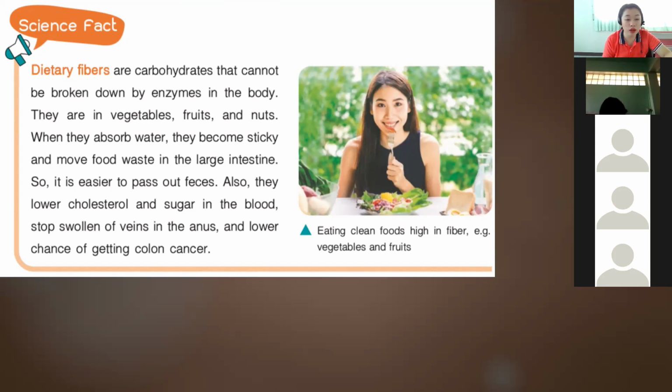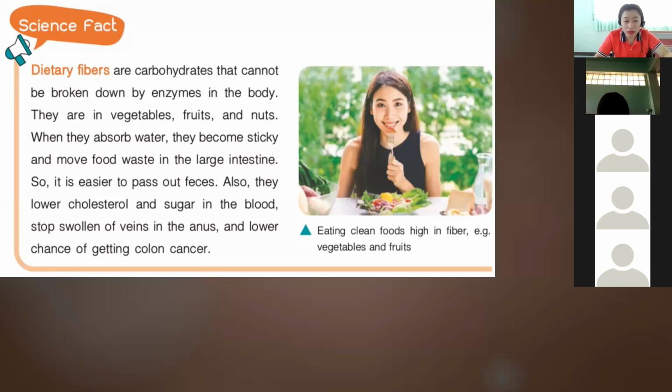Also, they lower cholesterol and sugar in the blood. Okay, stop swollen veins in the anus and lower chance of getting colon cancer. Okay, so dietary fibers, these are the foods that help us clean our body like vegetables, fruits, and nuts.